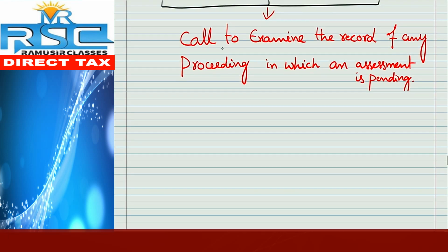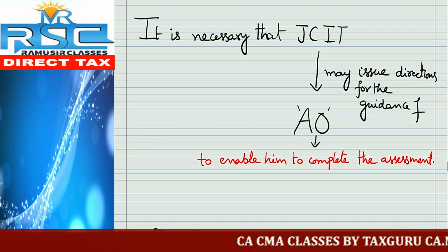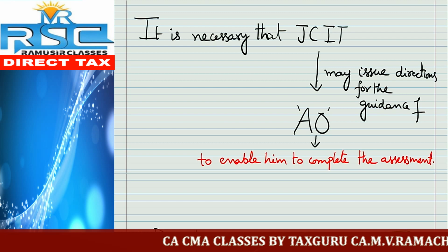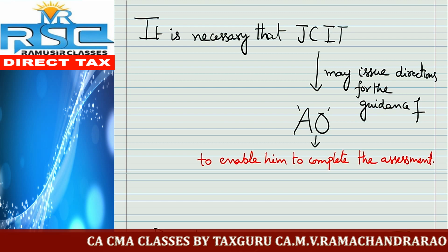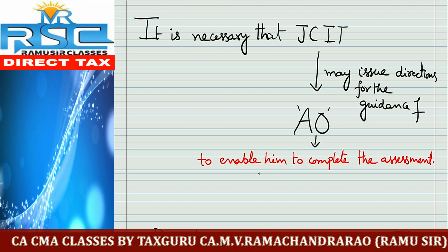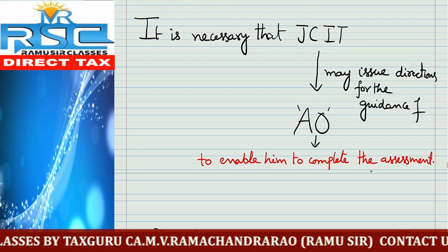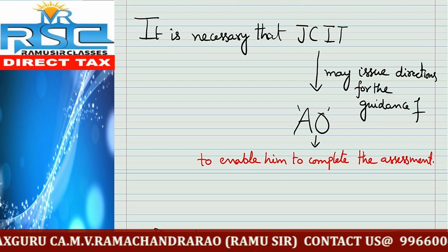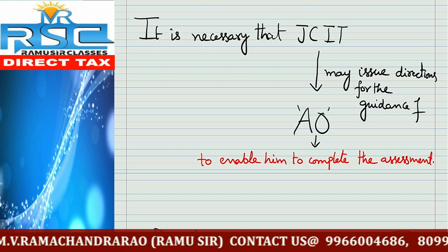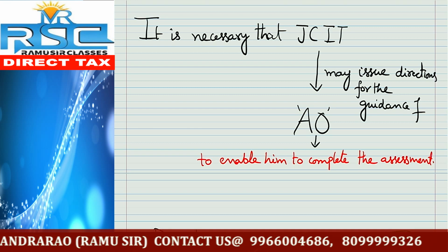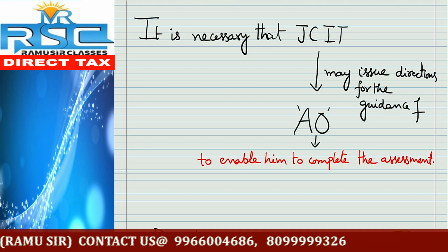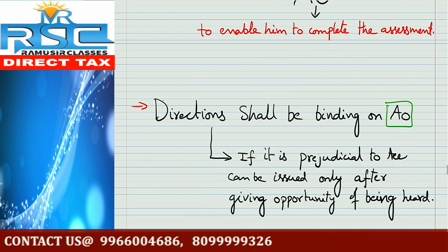Okay, see the words: call for and examine the record of any proceedings in which assessment is pending. Okay, next one. It is necessary that joint commissioner of income tax may issue directions for the guidance of assessing officer to enable him to complete the assessment. If joint commissioner is of the opinion that directions are required, in that case he will issue the directions for the purpose of guidance to the assessing officer to complete the assessment.